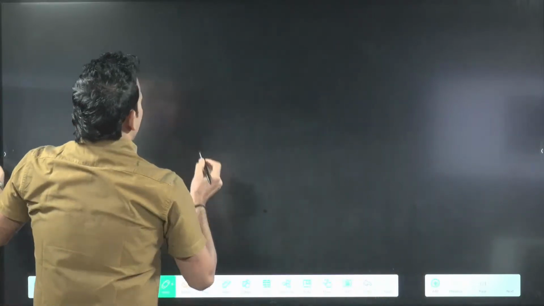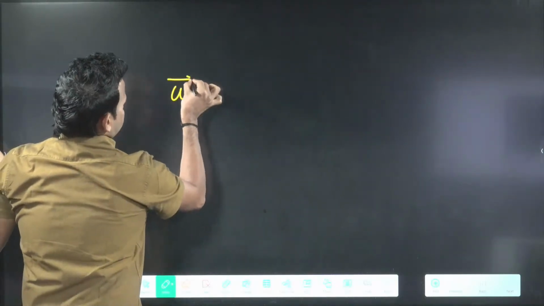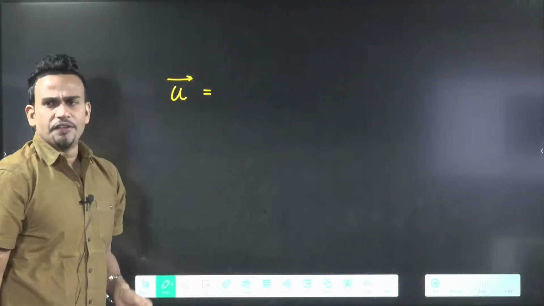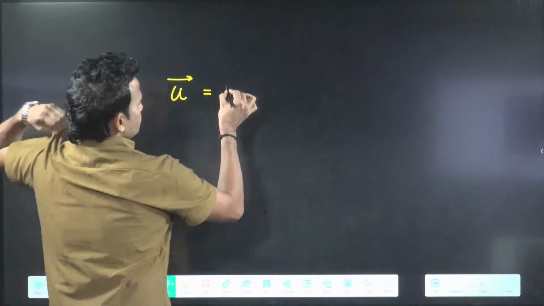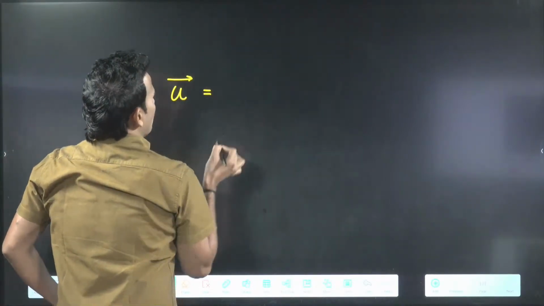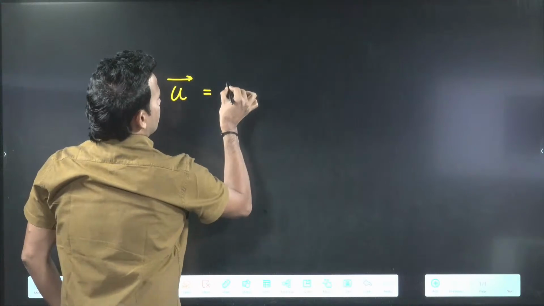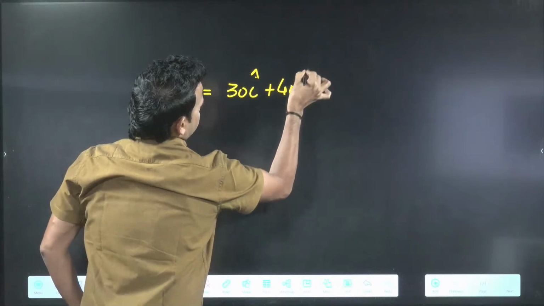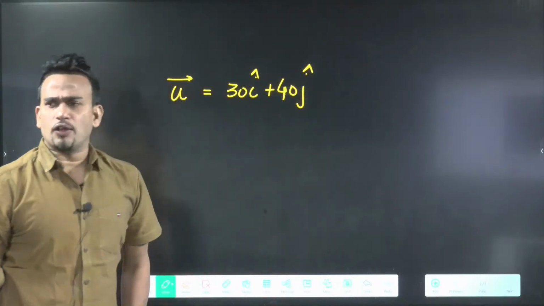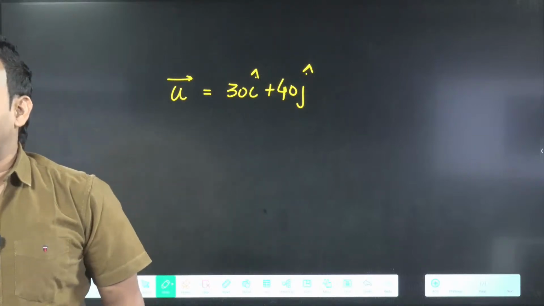You write. A ball is projected with initial velocity of u vector equal to 30 i cap plus 40 j cap.